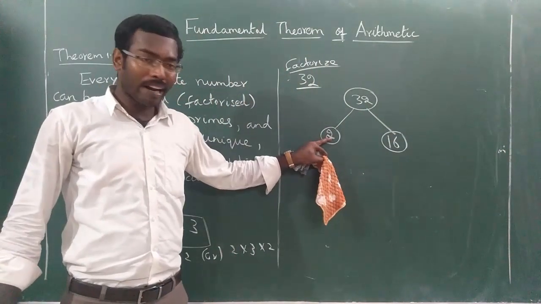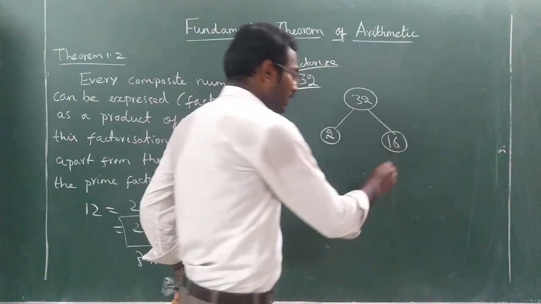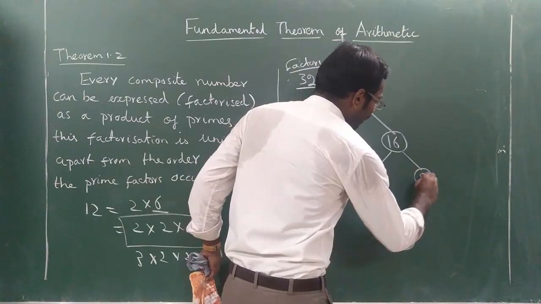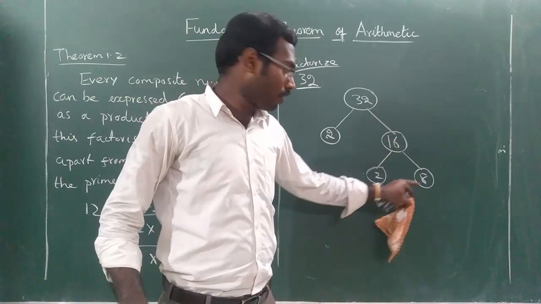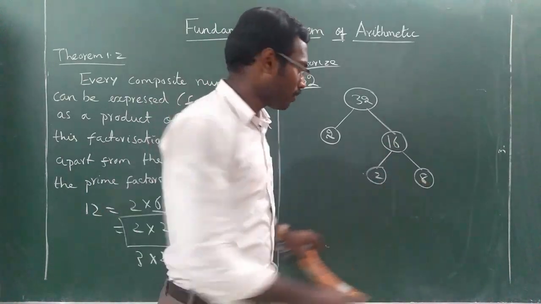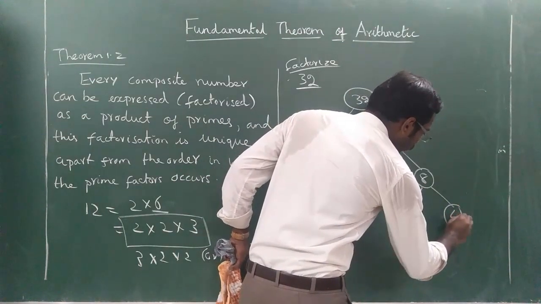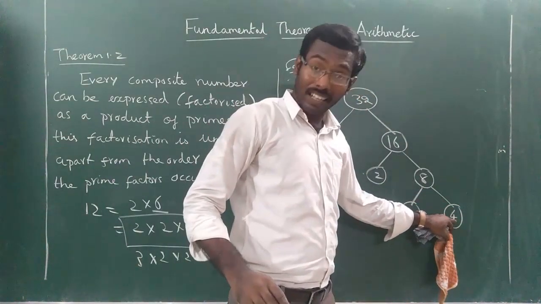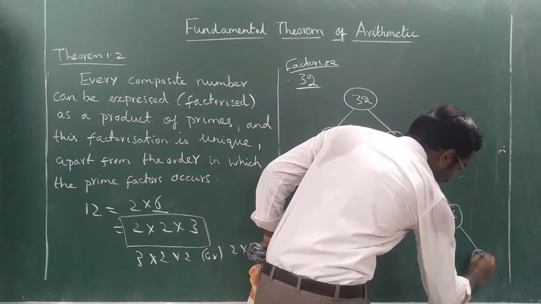Now 2 is a prime number, stop. But 16 is a composite number. So 16 can be represented as 2 into 8. Now again 2 is a prime number, stop. 8 is a composite number. 8 can be further split as 2 into 4. Again 2 is a prime number, but 4 is a composite. So 4 can be split as 2 into 2.